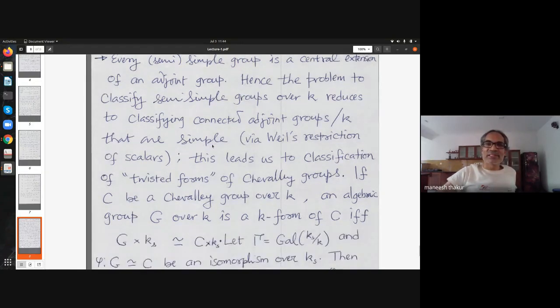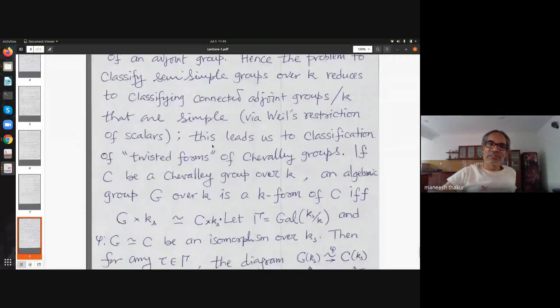So basically, classifying simple or semi-simple groups over a field which may not be algebraically closed can be reduced to studying or classifying connected adjoint groups over K. I was talking about Weyl in that context.